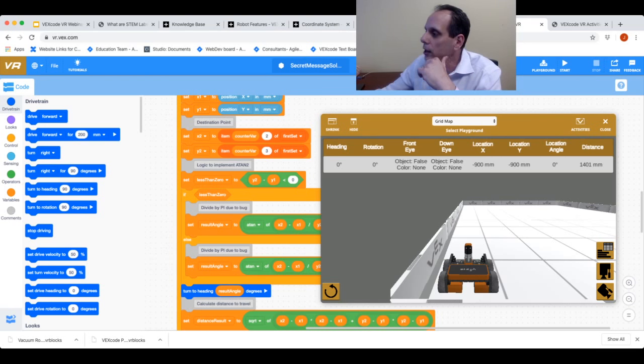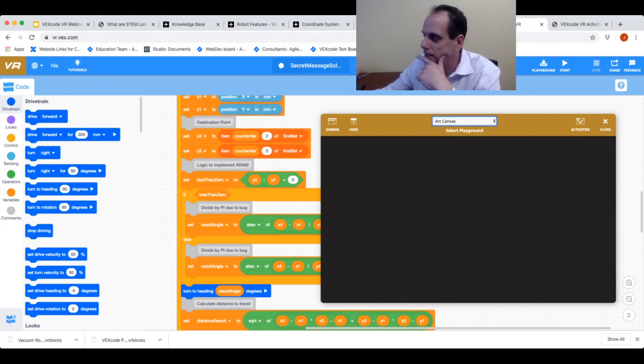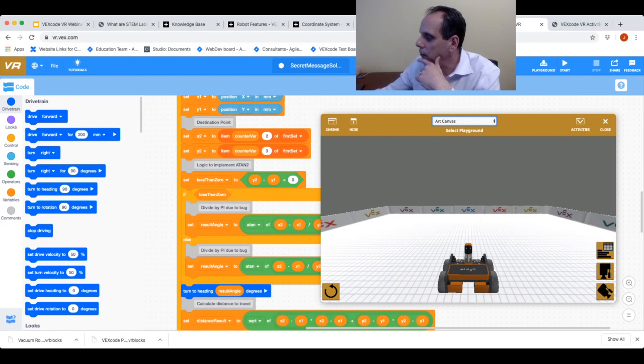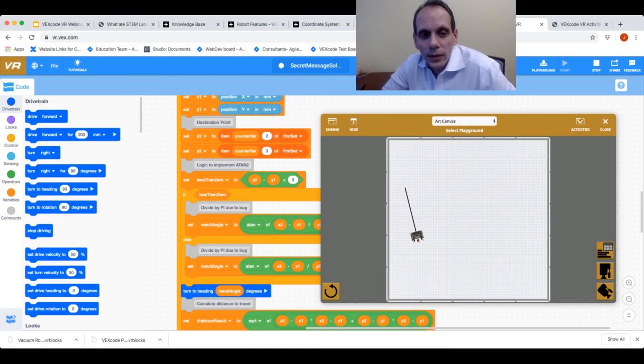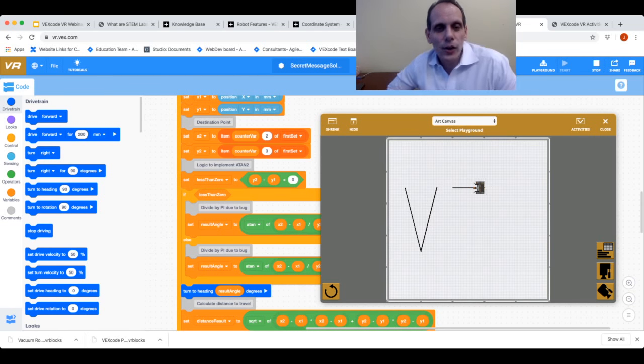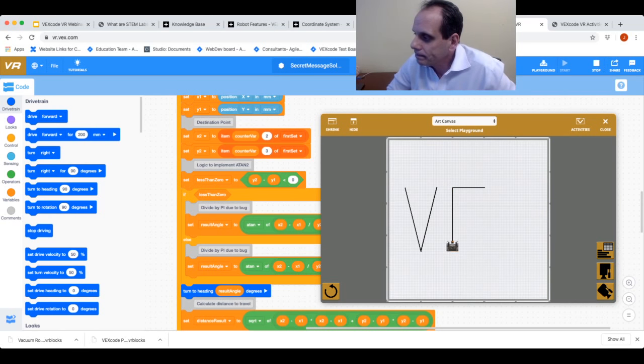Let me go ahead and change my world to the art canvas because we are going to be drawing with this program. And I'm going to do the top-down view. I'm going to go ahead and click Start. And now, with all the different things I've written in there, what this program is going to do is make a word. And in a second here, you will probably be able to guess what this word is. There's a little bit of Wheel of Fortune going on right now.